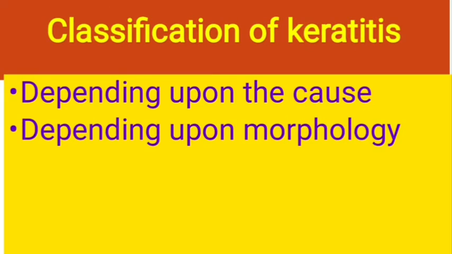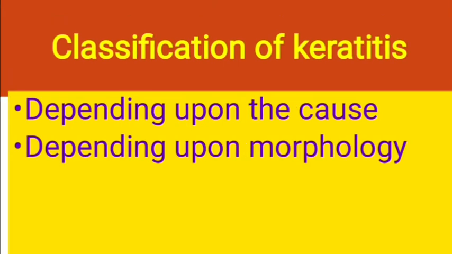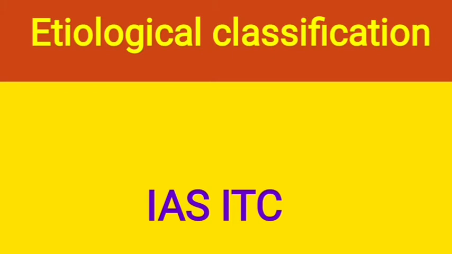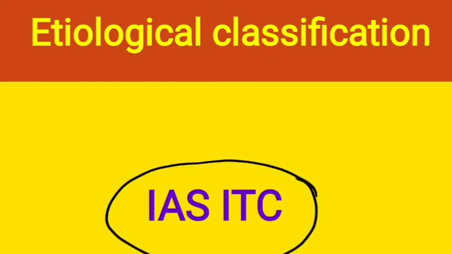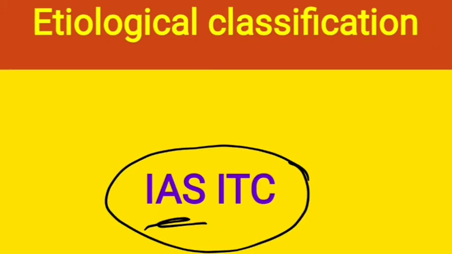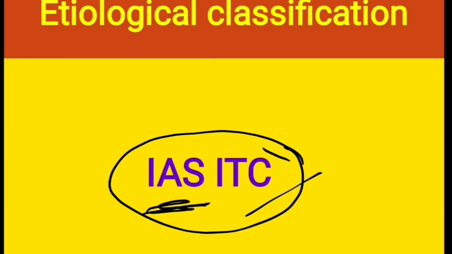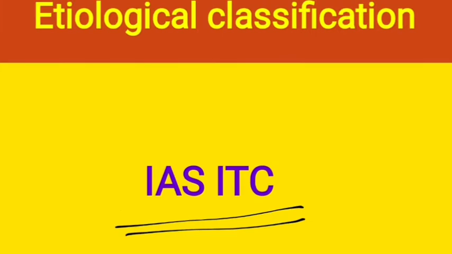So coming to the classification of keratitis, the classification can be depending upon the cause, that is etiological classification, or depending upon how the cornea is looking, that is the morphological classification. For the etiological classification, just remember this mnemonic, that is IAS and ITC. IAS is the familiar term for you, and the ITC, I think it is the most commonly used mnemonic for neuromuscular junction activity. Just remember the etiological classification for keratitis like IAS and ITC.